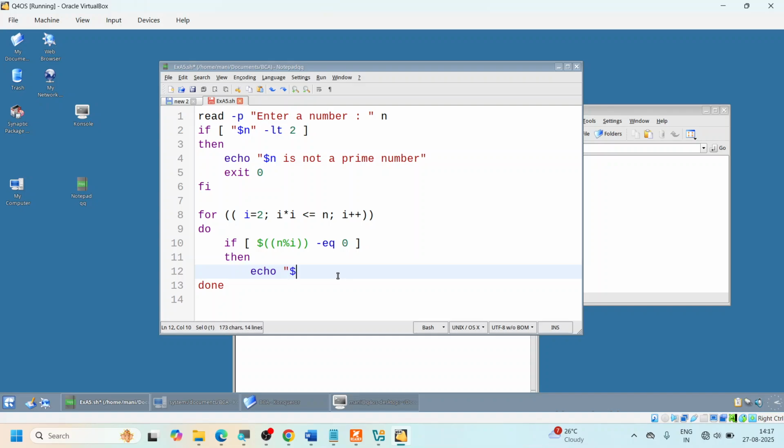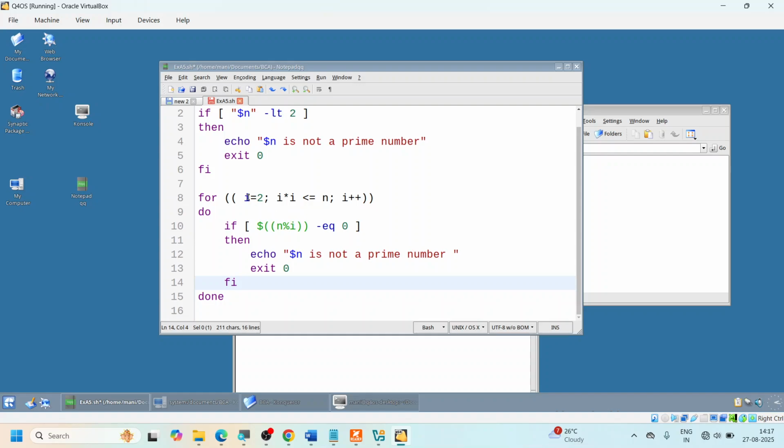So I'm going to say n is not a prime number, and I'm going to use the exit option. I'm not going to use the break and the rest like how you do it in C. I'm going to use exit with 0. That's the end of it. If you start if, then you have to close it with the end if by typing fi. Okay, so this is what I'm doing.